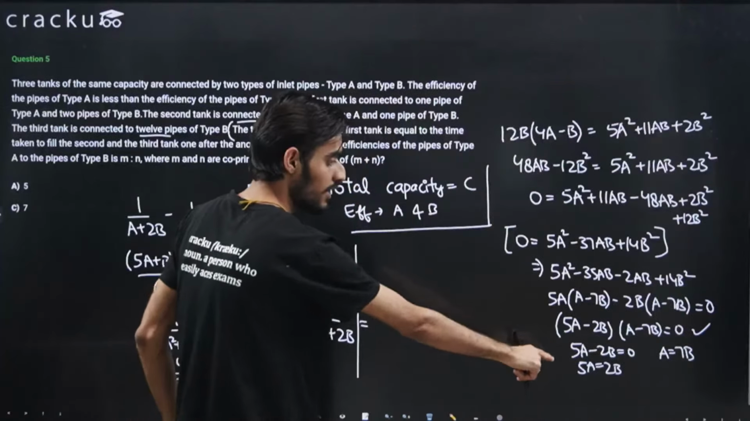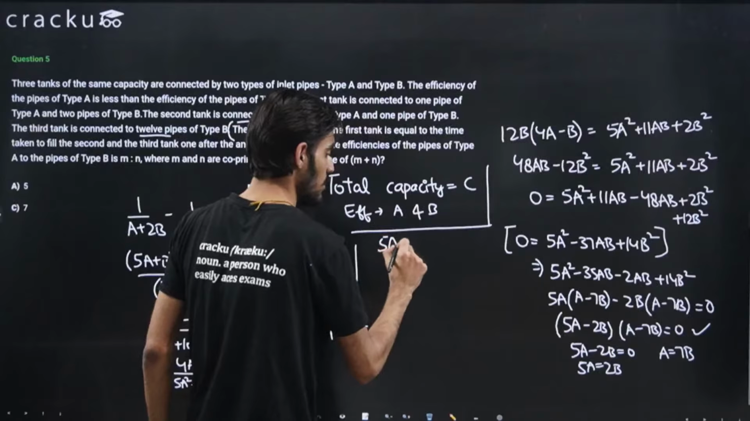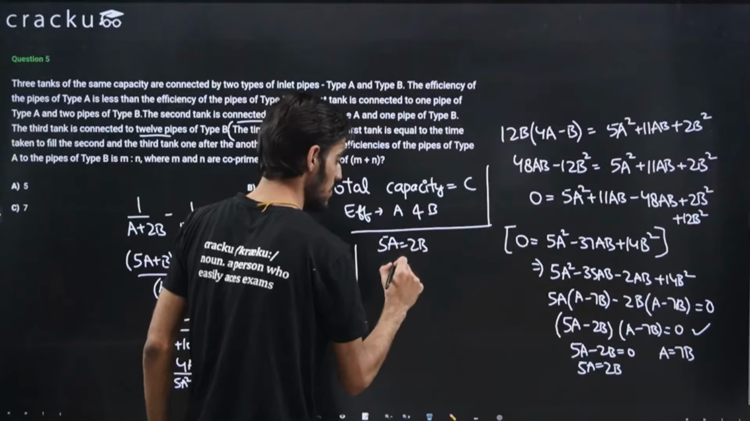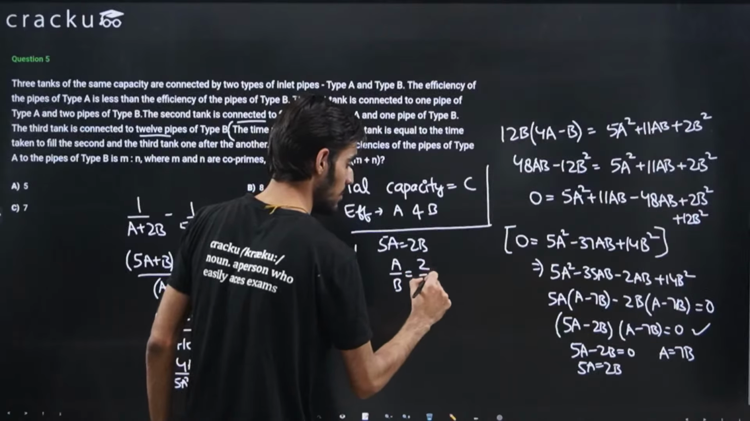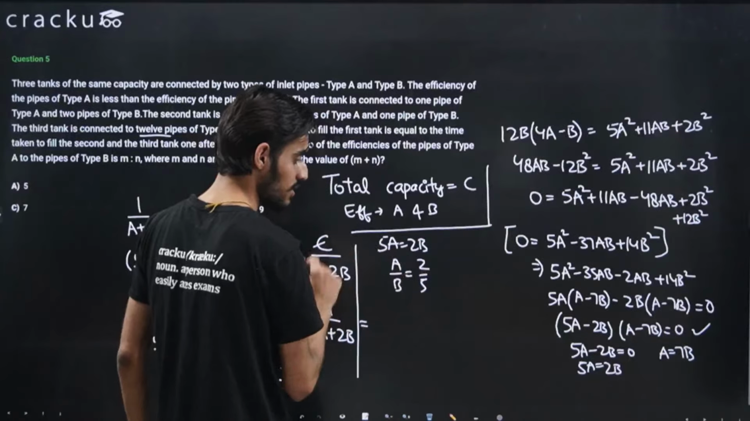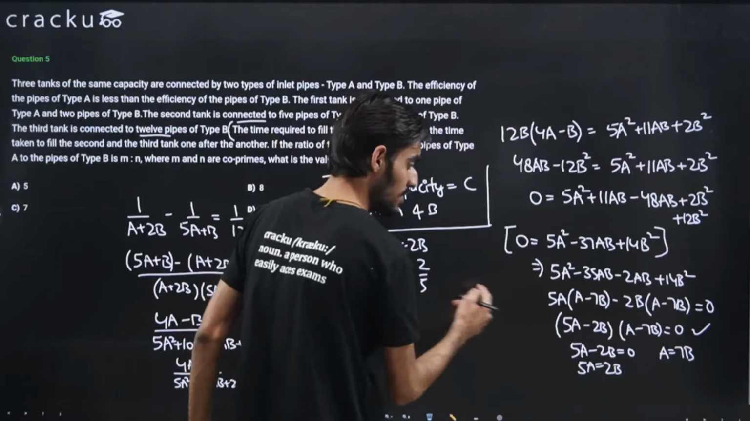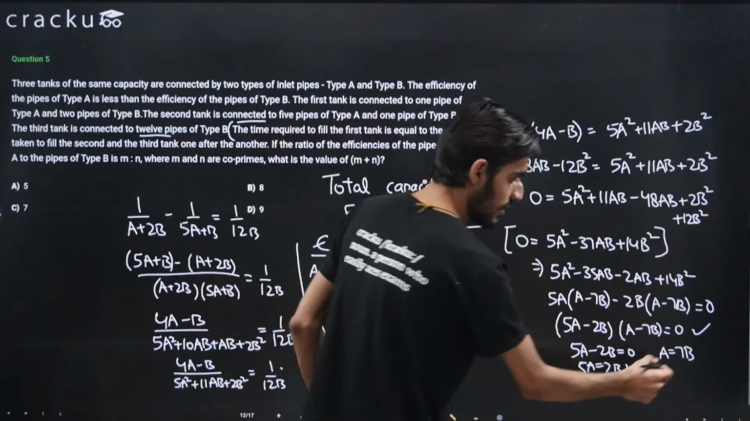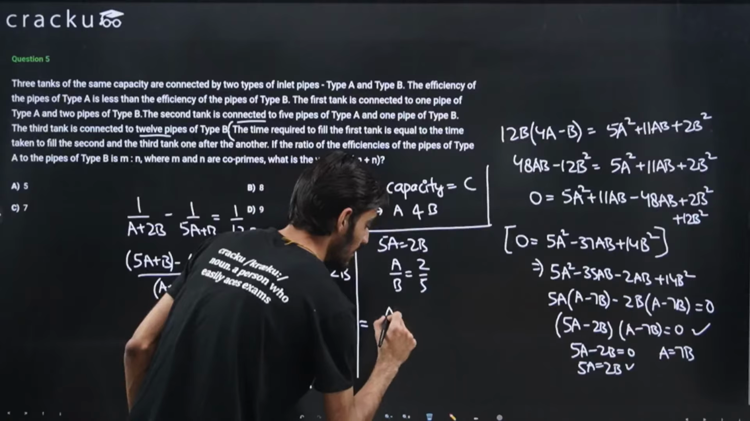So using the first condition, 5a is equal to 2b. So a divided by b will be equal to 2 by 5, right? I've taken b to the left hand side and 5 to the right hand side. So a by b will be equal to 2 by 5. This is using the first case. If I use the second case, that is a is equal to 7b.